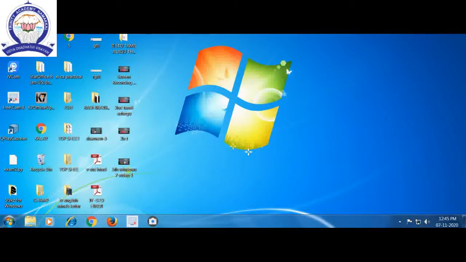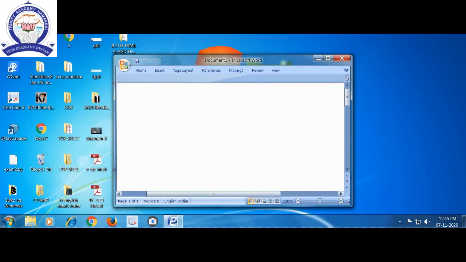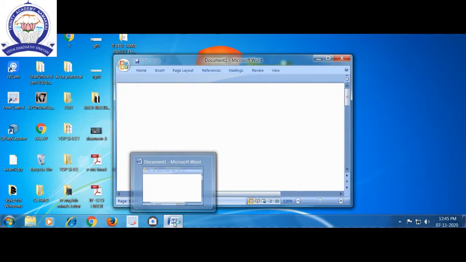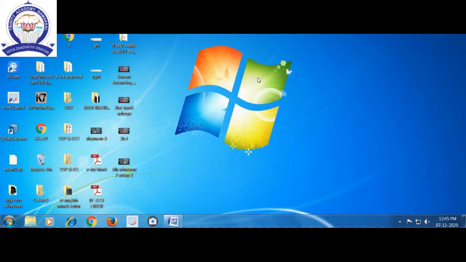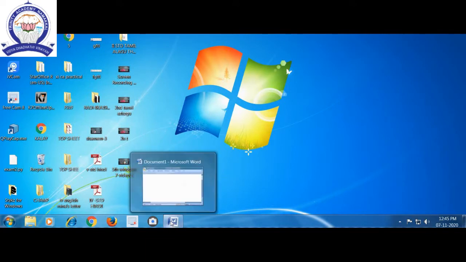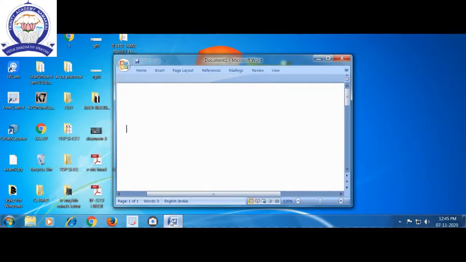You open the respective application by a single click. For example, suppose I opened Word. The same application logo we can see on the taskbar. With the help of the minimize button, if we click, this application we can see on the taskbar. With a single click, we can open the same application. This is the use of the quick launch bar.